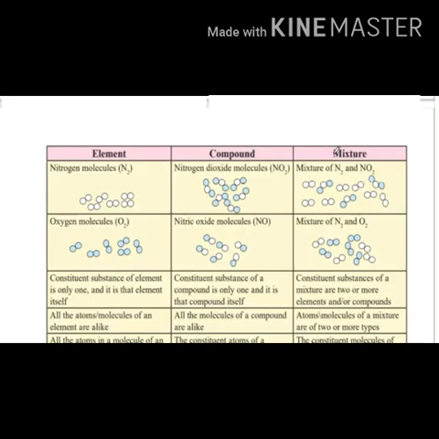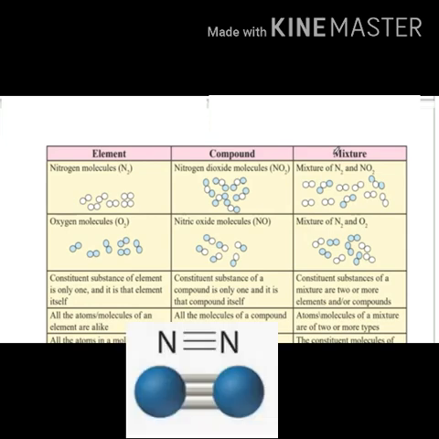This figure shows a schematic submicroscopic picture of the types of matter, namely element, compound and mixture, and also their characteristics. Let us go through it. Example of an element is the nitrogen molecule. Its symbol is N2. So here two nitrogen atoms are bonded together, which forms one nitrogen molecule.